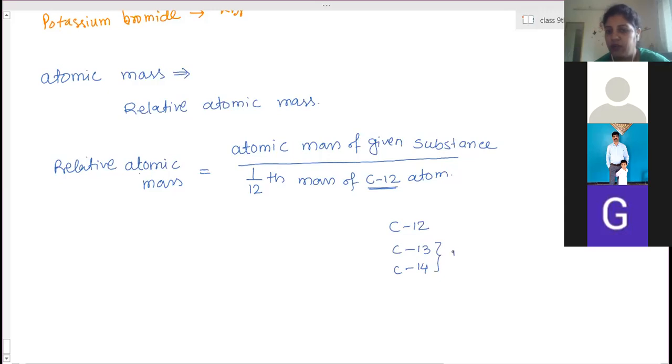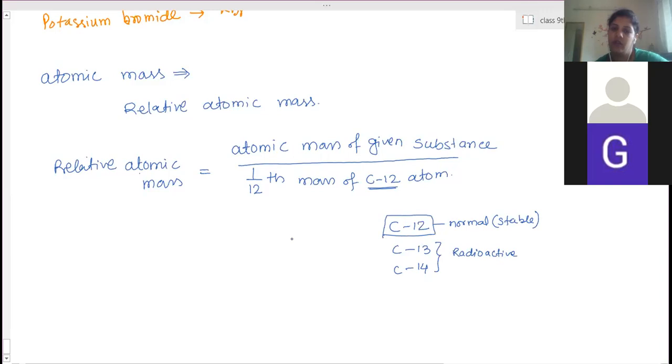These two are radioactive, and this is the normal, stable atom. Carbon exists in nature in these three forms, called isotopes of carbon. Out of that, the most abundant is carbon-12. These two are less abundant.